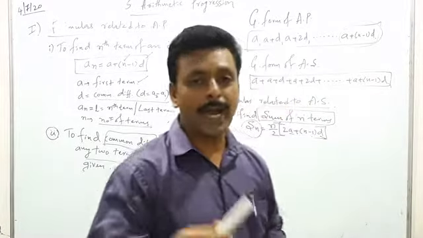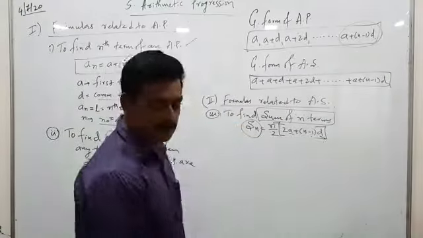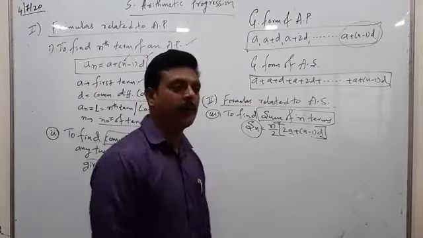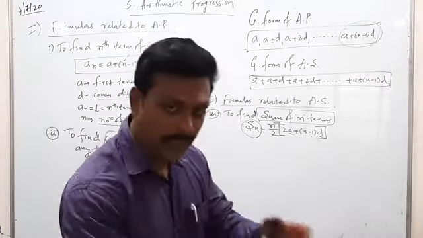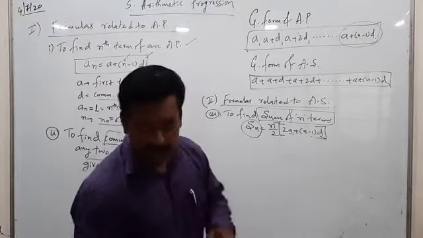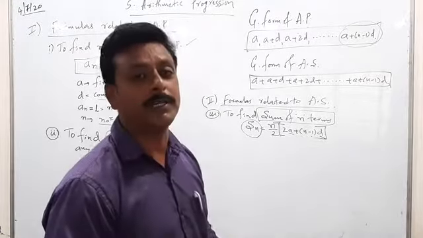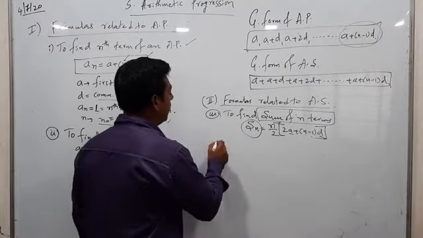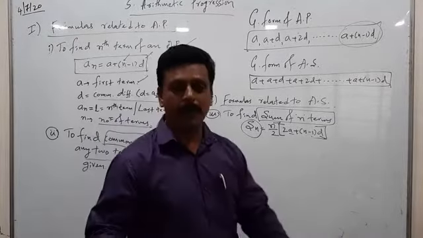Instead of using bad words, you practice these formulas. So if you want to shout at anybody, you can shout in the form of a formula only. If you get angry at anybody, instead of giving them bad words, you say that Sn is equal to n by 2 into bracket 2a plus n minus 1 into d. Then you can let the formula out and also let out your anger.